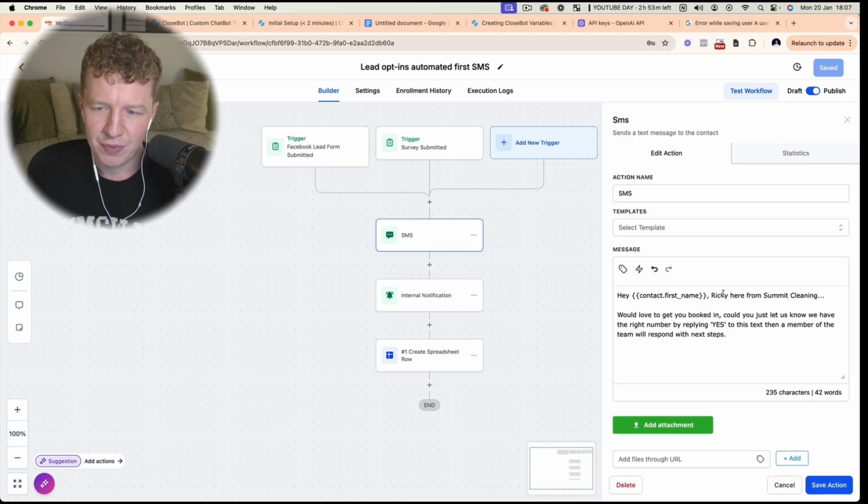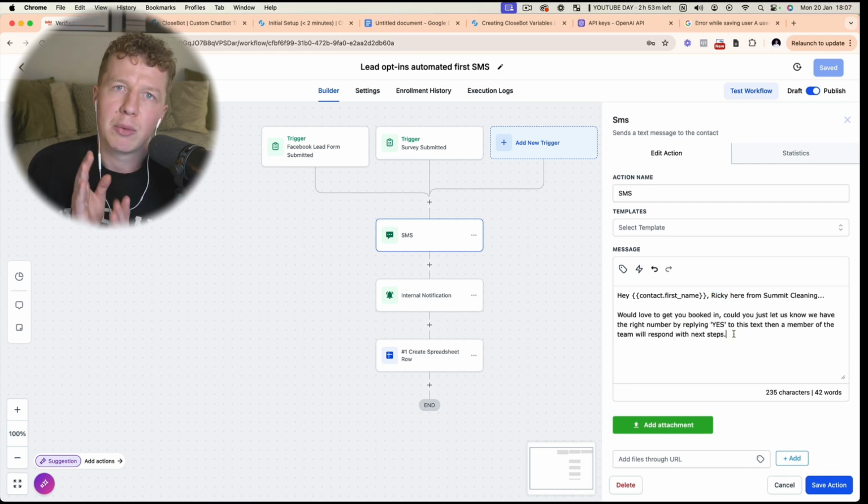So what I did here is I put the hey, and I put the contact first name. I put so-and-so here from so-and-so company, whatever your company name is. Would love to get you booked in. Could you just let us know we have the right number by replying yes to this text, and then remember our team will respond with the next step. So you could say, for example, thanks for inquiring. In order for us to post your quote, please reply yes if you're still looking for a quote, and then a member of our team will be able to follow up with the next steps.